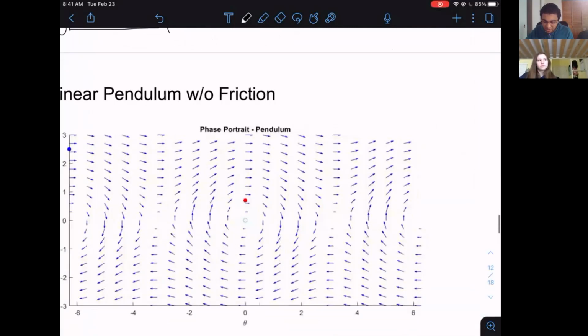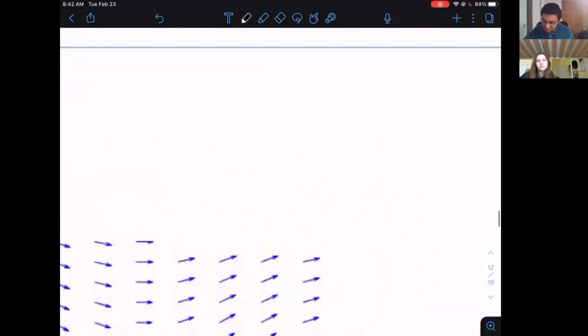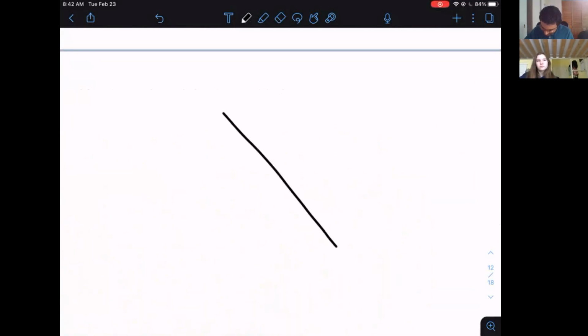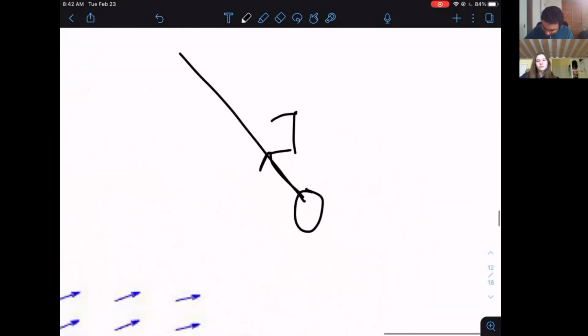Next, we're going to talk about the pendulum. This is a phase portrait of the nonlinear pendulum without friction. So you have a pendulum, but there's no friction, so there's nothing stopping the pendulum. If you do a free body diagram, or something close to a free body diagram, you have the force of tension here, and then you have the force of gravity over here, mg right there.